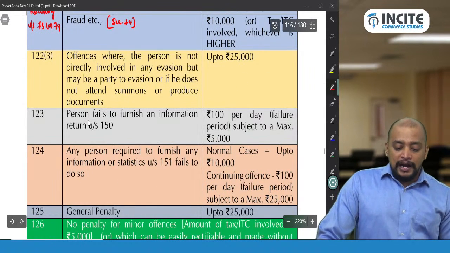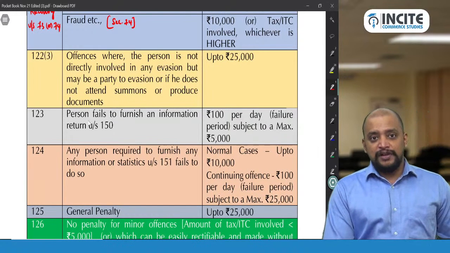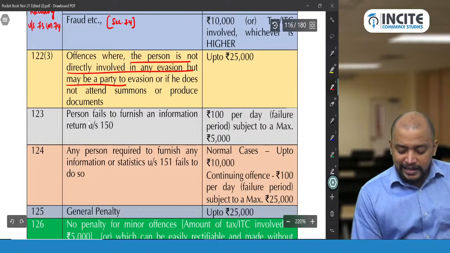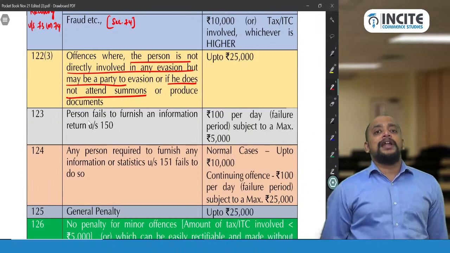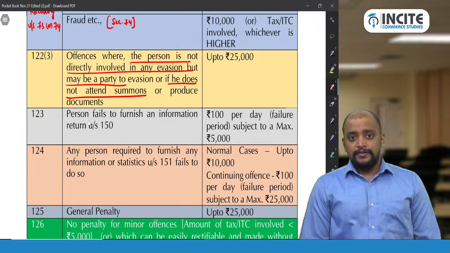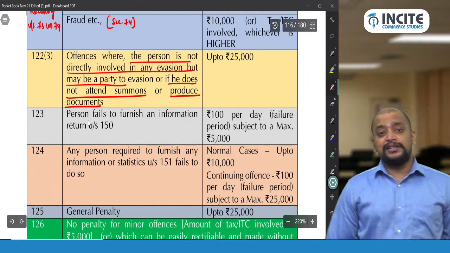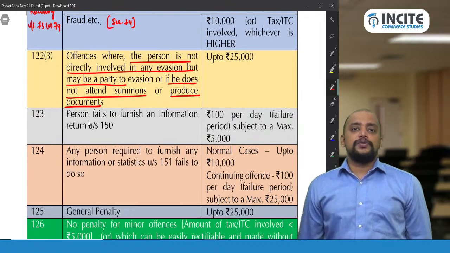Okay. And not directly involved in evasion but party to the evasion, this is one reason. Or he does not attend the summons. Summons were issued asking him to come and appear, but he did not appear. Or produce. He is asked to produce the documents, but that person is not producing the documents. In that case, up to 25,000 rupees.